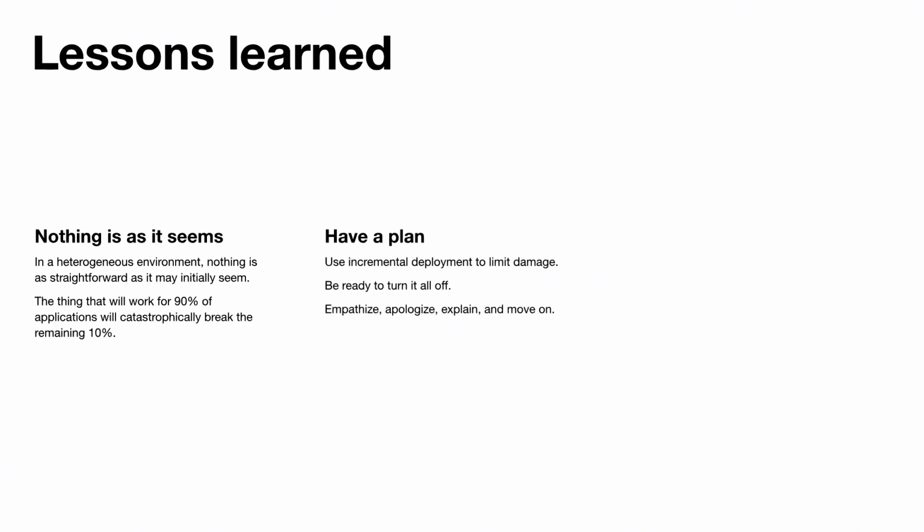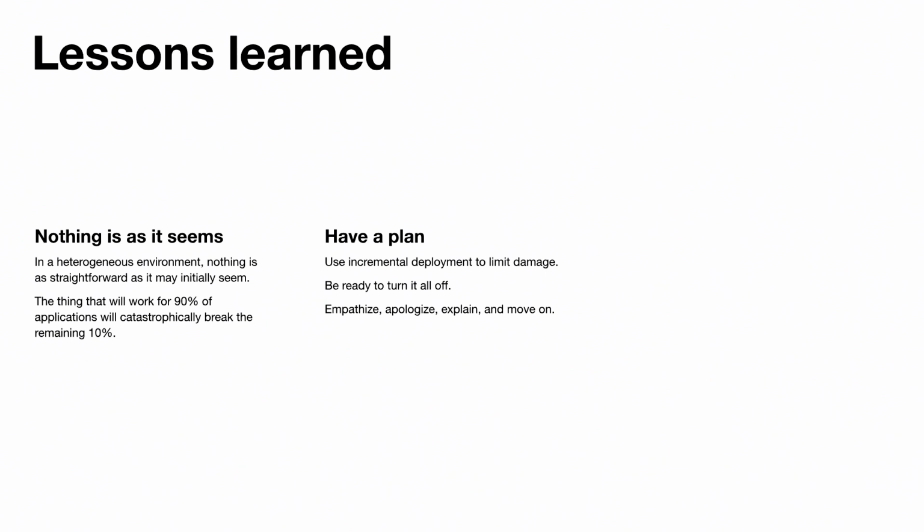And because we knew that we couldn't predict everything in advance, we knew we had to have a plan. This plan was threefold. The first item here is making sure we had the ability to deploy incrementally, so that we could roll out to just a test cohort and then to just engineering security, 5% of engineering, 10%, et cetera. The great thing about this is that it lets us discover these problems that I mentioned previously and others, but in such a way that we don't break everything for everyone all at once, and we don't take on the support burden of having to fix everything all at once.